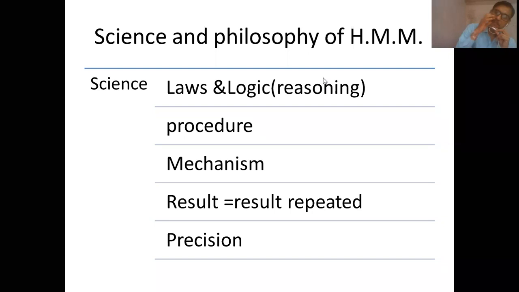If these five points are fulfilled, then one can say that homeopathic materia medica is a science. So we'll see these points in much detail, one by one.